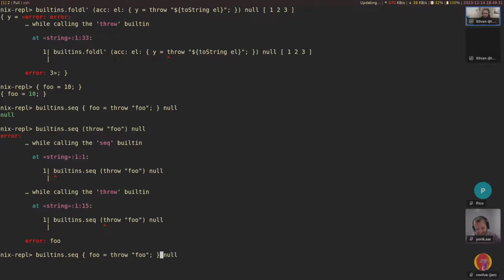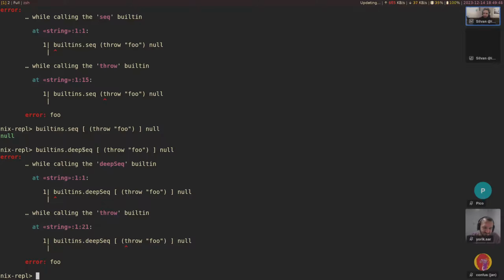And the same for lists. So if you have a throw inside of a list and just evaluate it not deeply, it doesn't throw. There is deepSeq, which does evaluate deeply. So deepSeq goes into the entire structure. And in this case, this might be what we want.